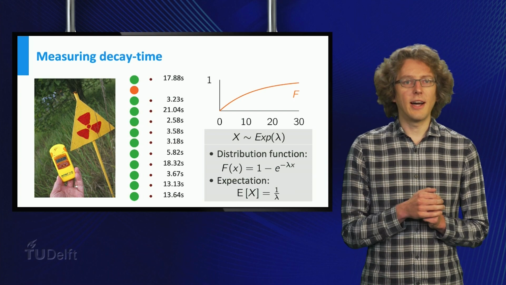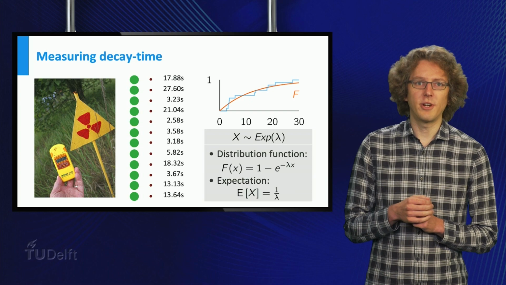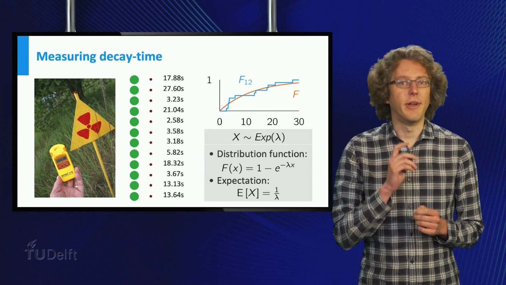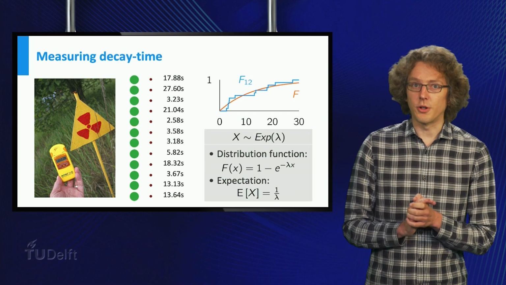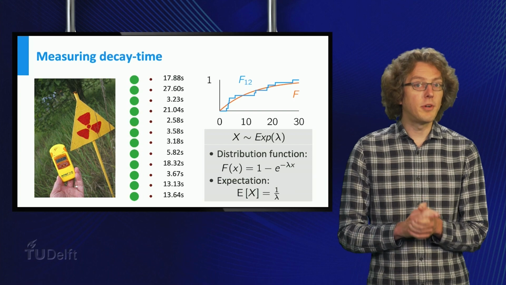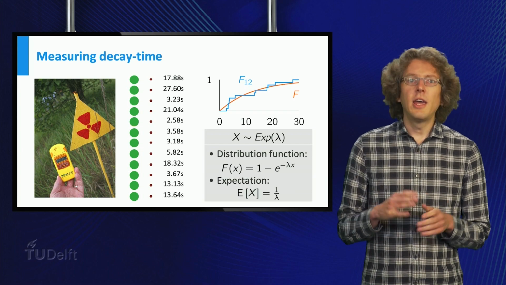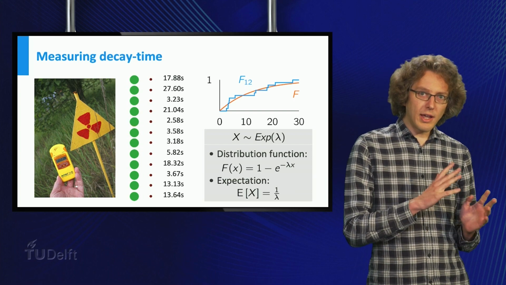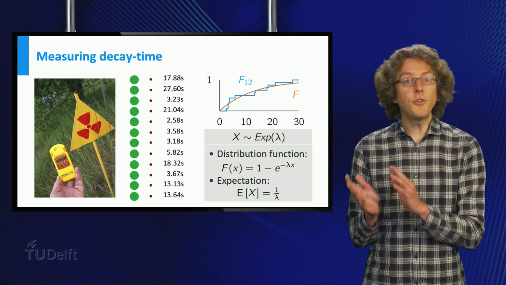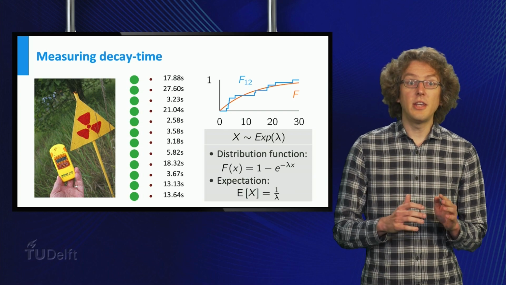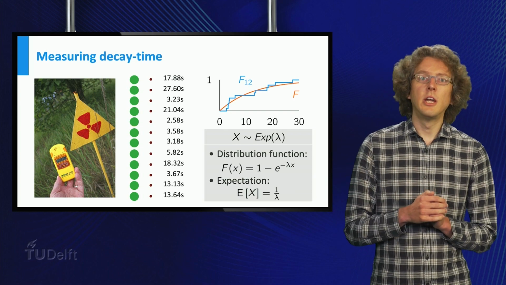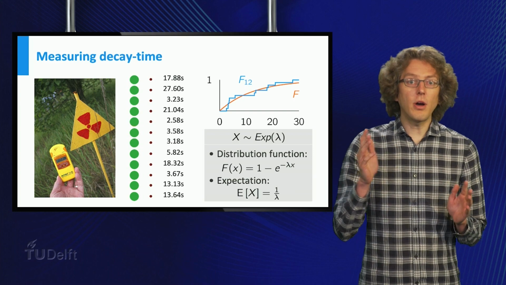Let's wait for the final isotope to decay. No pressure. There it is. Now we can plot this blue curve, the empirical distribution function. Imagine now that we only have this blue curve and we want to use this to say something about the unknown lambda. So to say something about the shape of the orange curve.